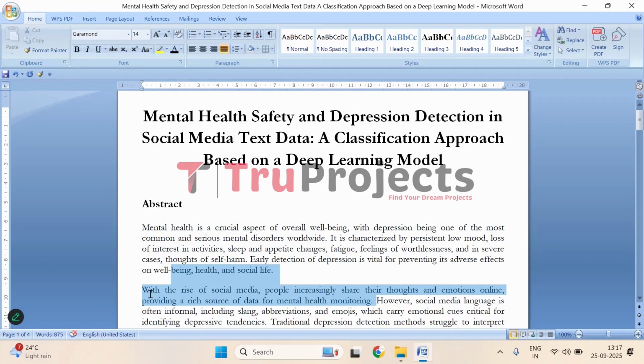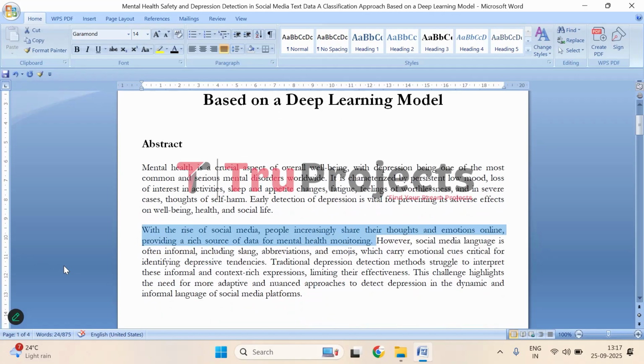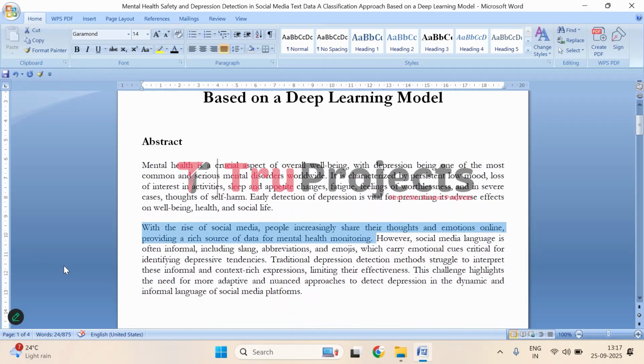Nowadays, social media is becoming part of daily life. People often share their thoughts and feelings online. This creates a valuable opportunity to understand mental health, because people's posts can reflect their emotional state.